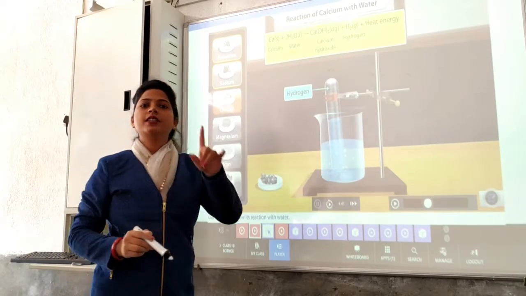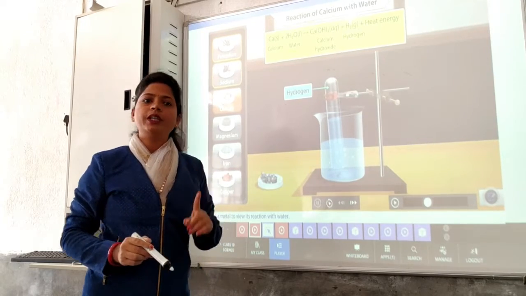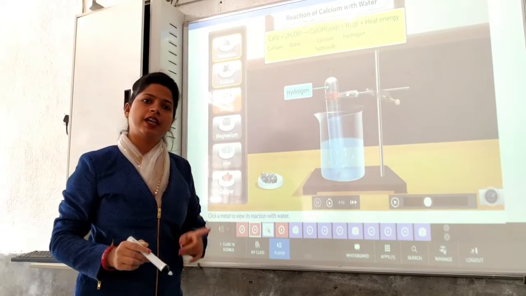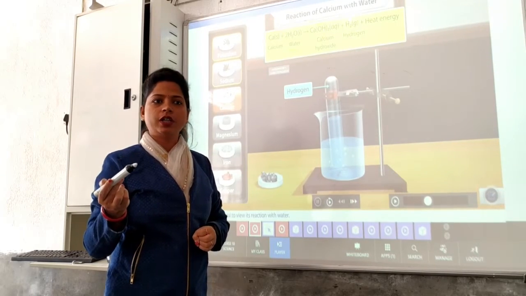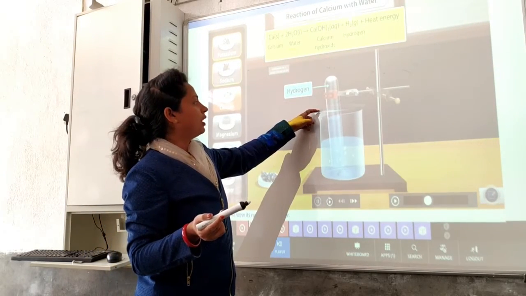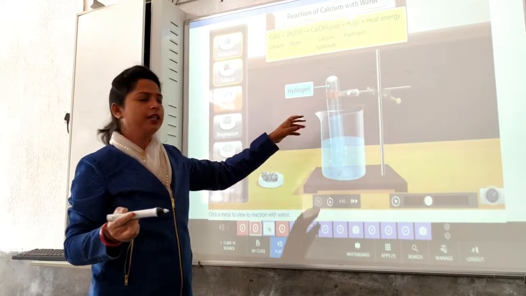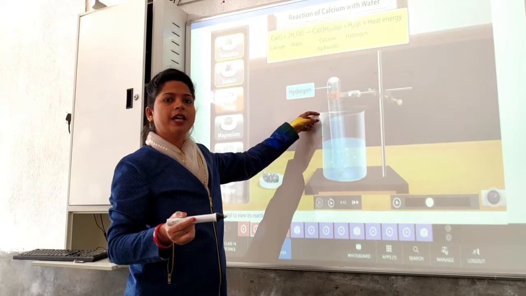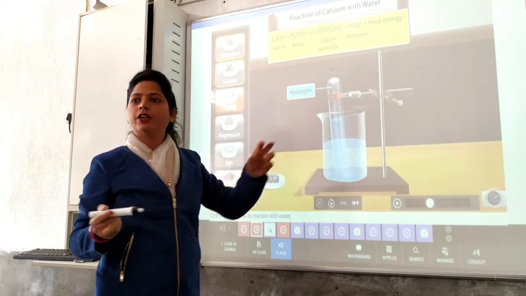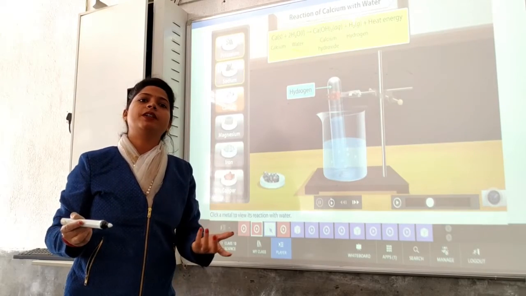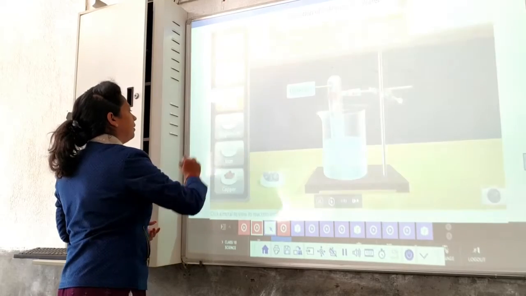So this is the classical test for hydrogen gas. You have to remember, whenever hydrogen gas burns in air, we will have the production of a pop sound. So what we do is put a burning candle near the mouth of the beaker in which we are doing the experiment, and when the burning candle comes in contact with this hydrogen, the hydrogen starts burning and burns with a pop sound. Clear?